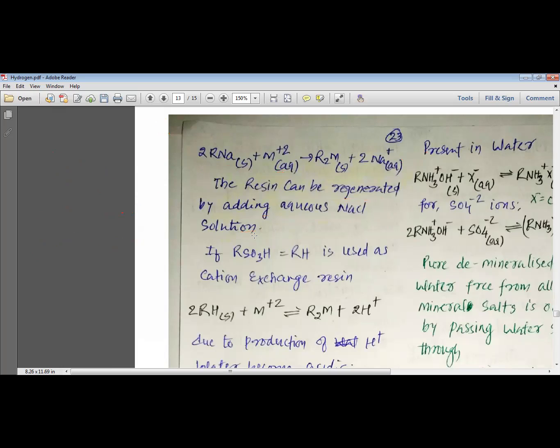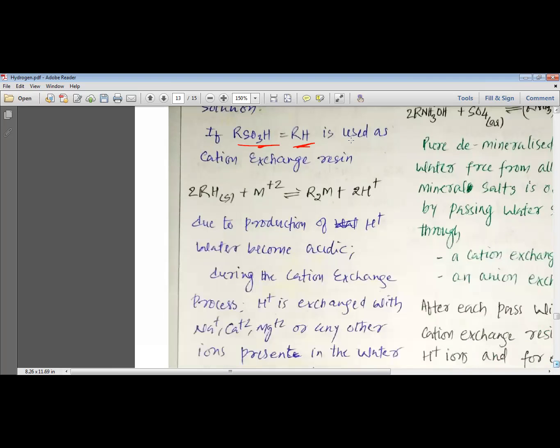Now, my dear students, instead of converting this RSO3H to RSO3Na, we can directly use them as RH. So instead of RSO3H, now we will use the word RH. This RH is used as a cation exchange reagent. Suppose we use RH and allow it to react with the Ca+2 or Mg+2 ion, it again gives us R2M and 2H+.